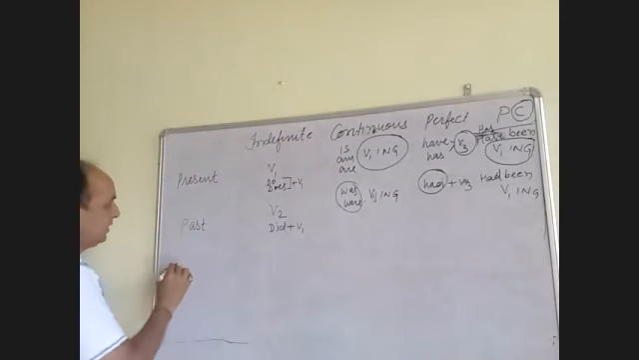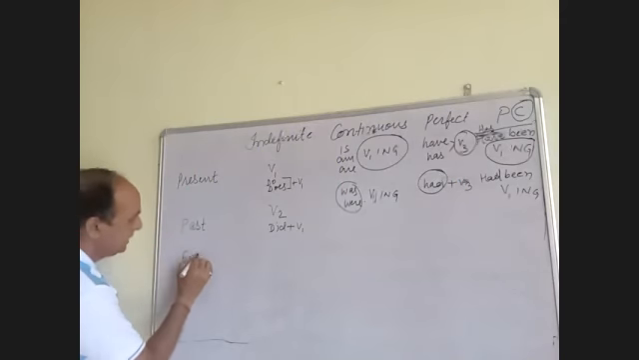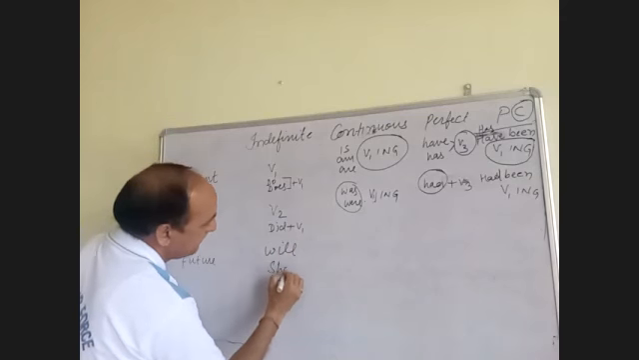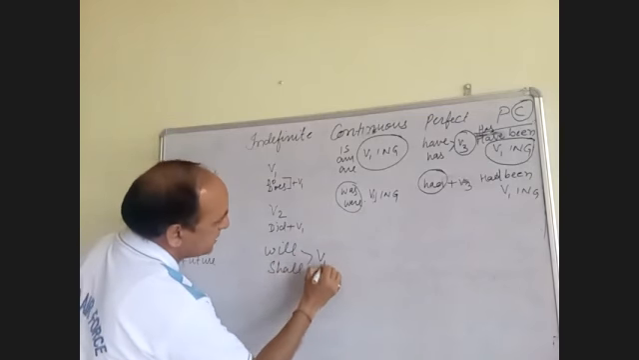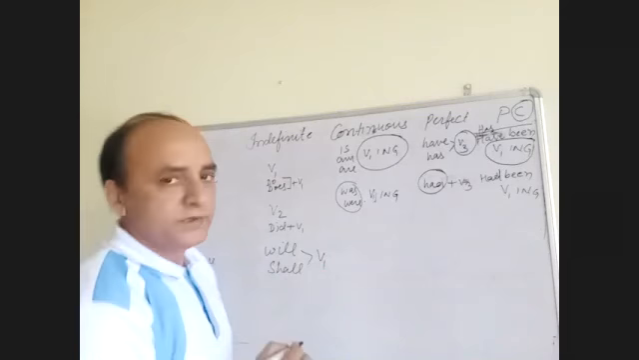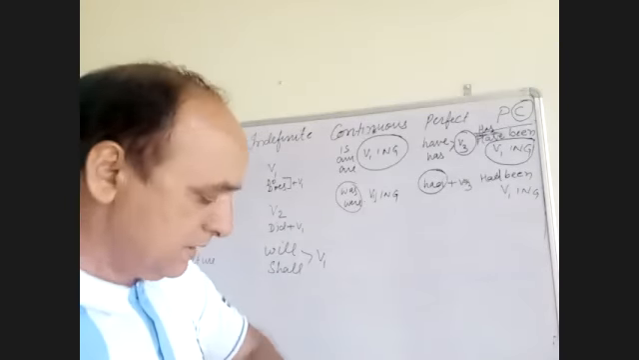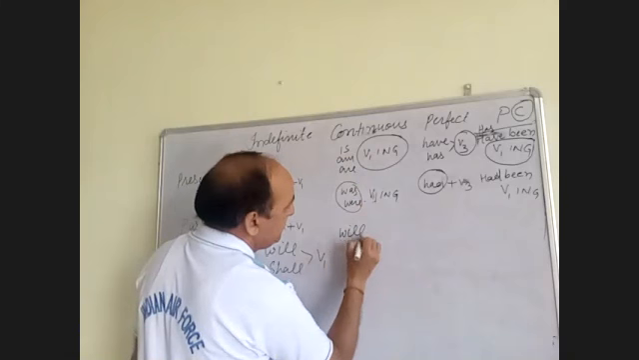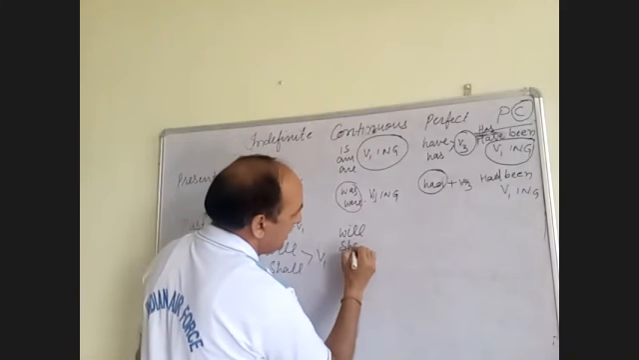Now we talk about future. Will, shall, first form. And in the continuous, will, shall, be.